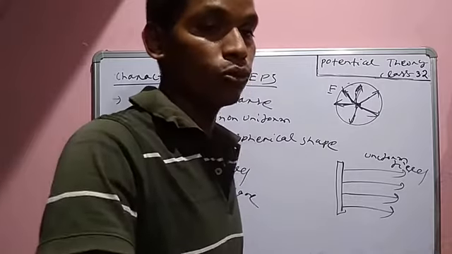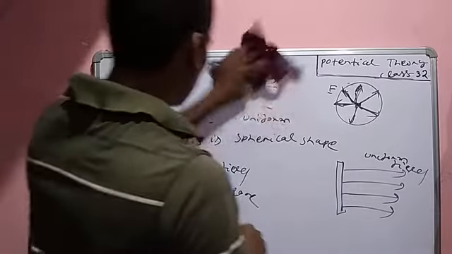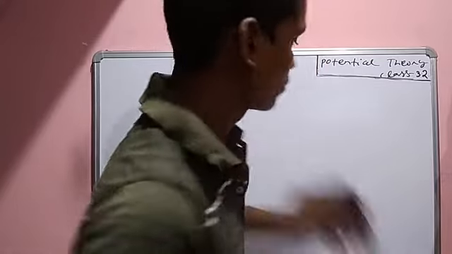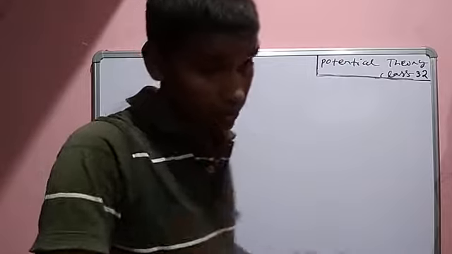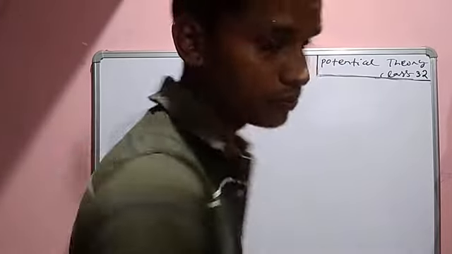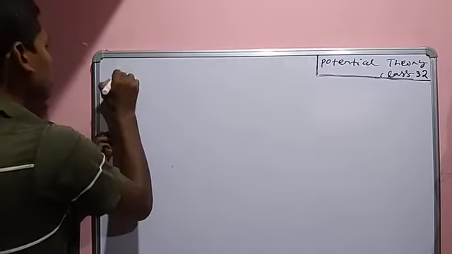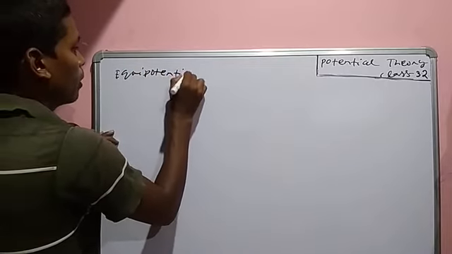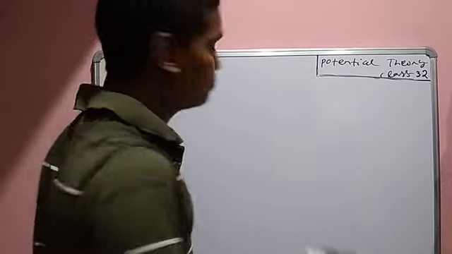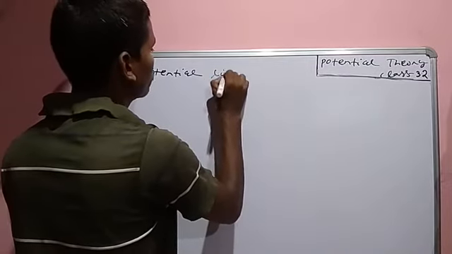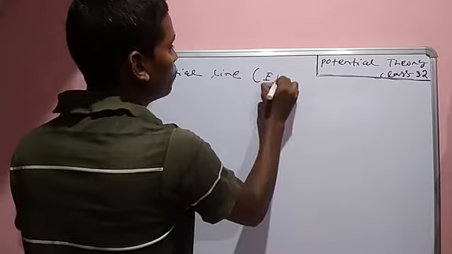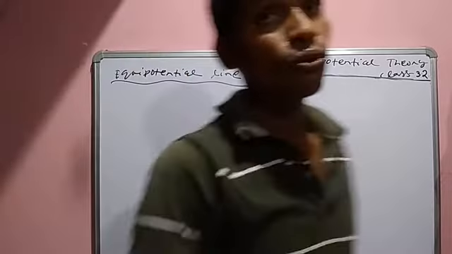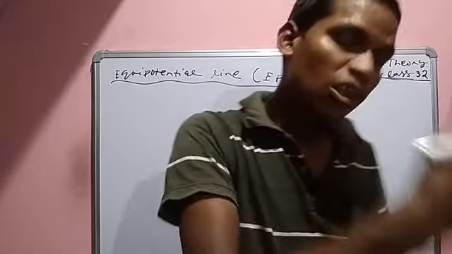Equipotential line. You have to write the heading equipotential line. EPL, equipotential line. Which line is drawn from equipotential surface?